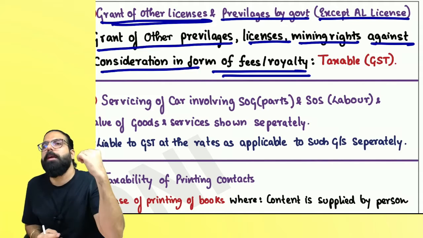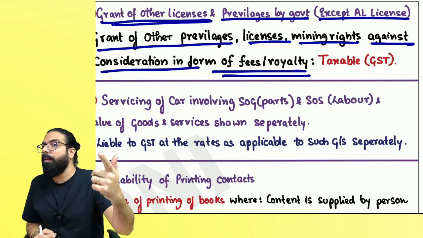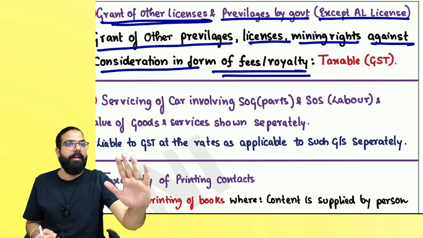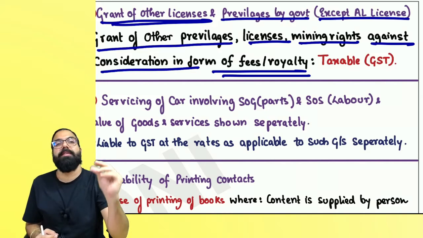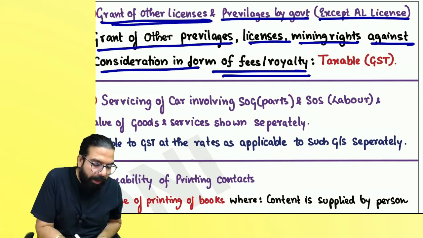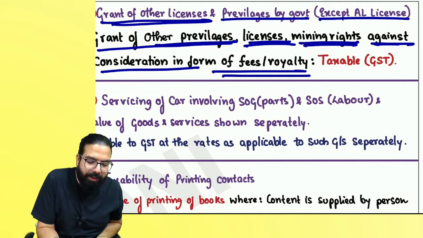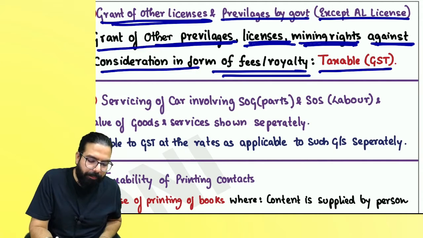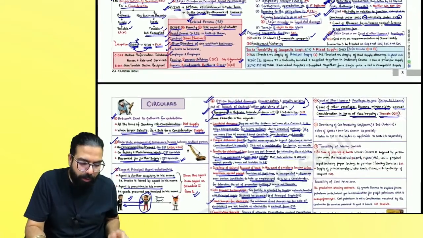When the government gives you other privileges, only for the state government giving an alcoholic liquor license, when the license fee is taken, there is no GST. Any other privileges, license fees, etc., the government clarified that GST will come. It is not out of GST. Can we go ahead, everyone?